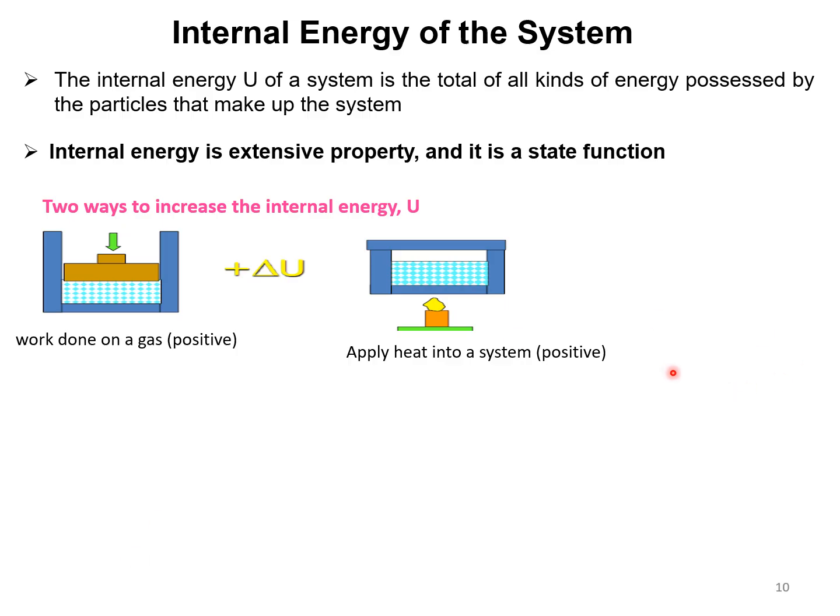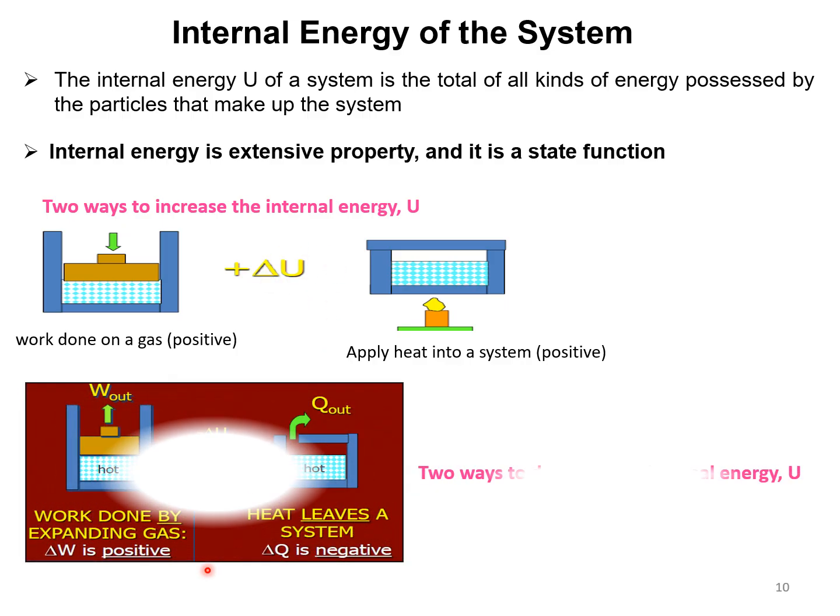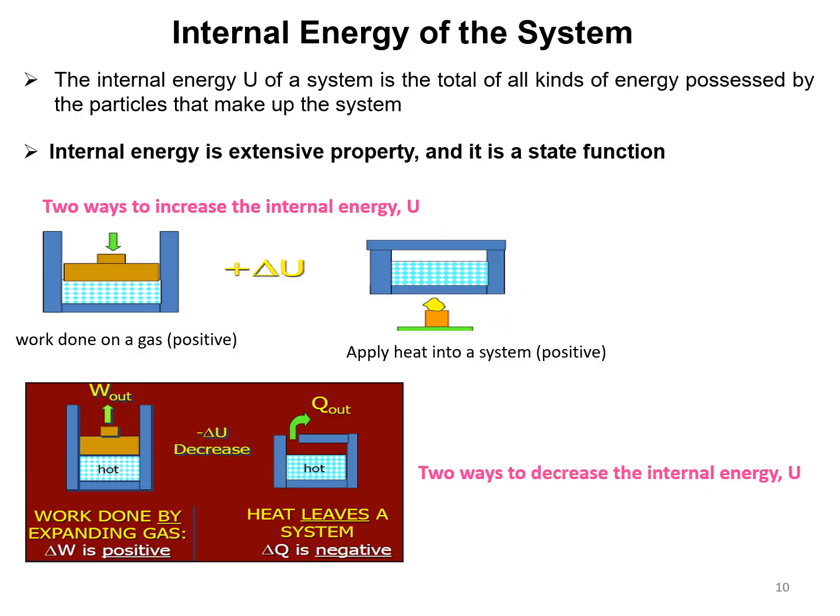Several thermodynamic terms are there. Let us see one by one. First one, internal energy. Internal energy of the system is nothing but the energy content of the system. It is denoted by capital E or U. The absolute value of E cannot be determined, only the difference. That difference is represented by delta, so delta U or delta E alone can be calculated. It is one of the extensive properties and it is also a state function.